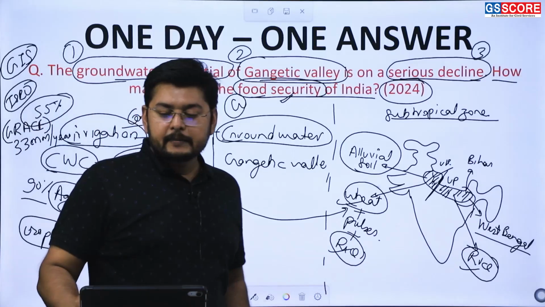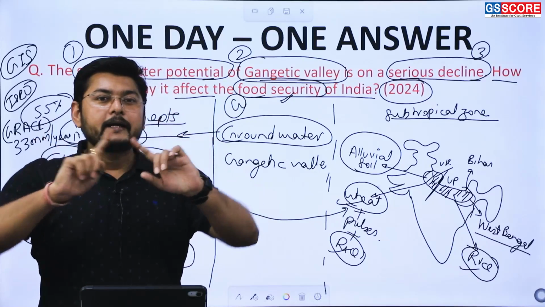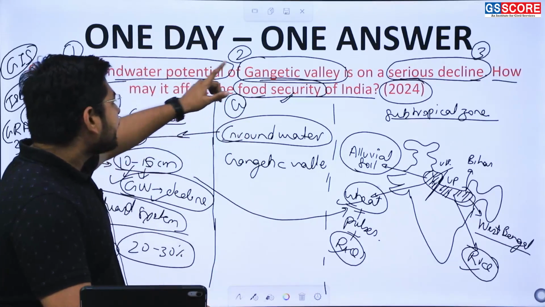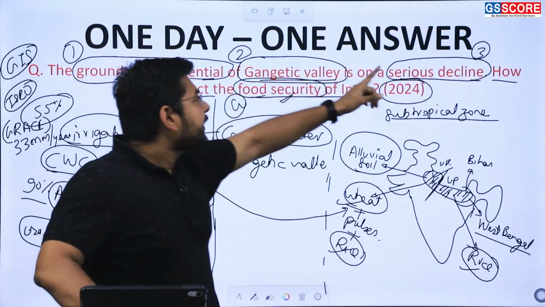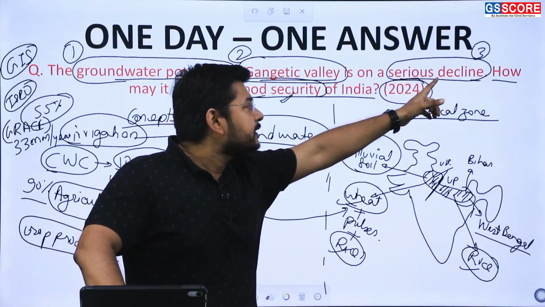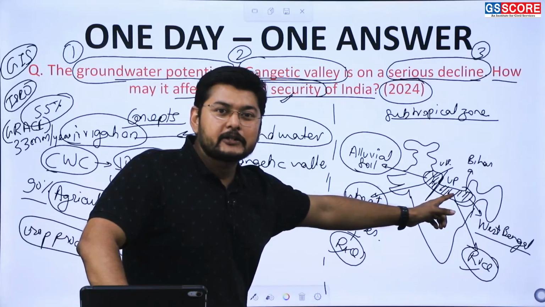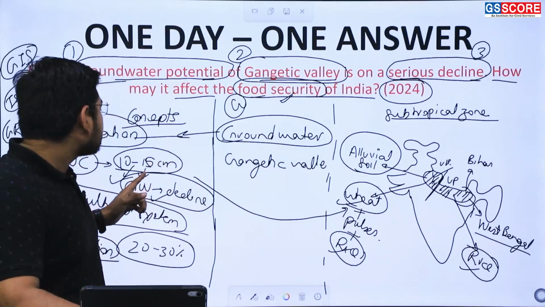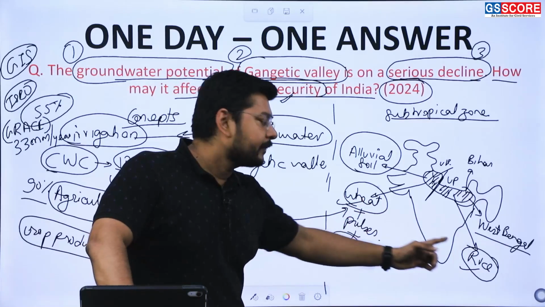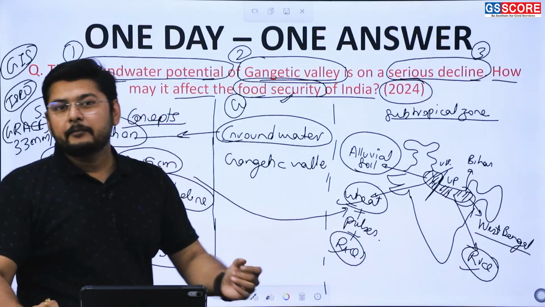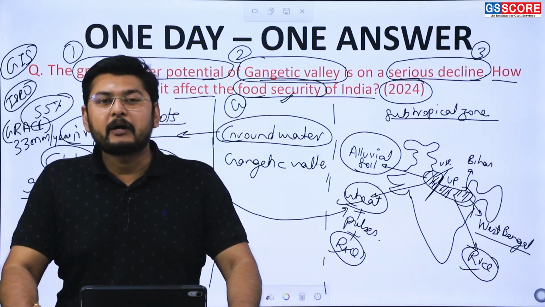So these concepts and this data provide us a very important interlinkage between how the Gangetic Valley is seeing a decline in groundwater potential, and how serious it is. Why is it so serious? Because it is directly impacting the granary region of India, where we see the cultivation of wheat and rice, which are part of the food security of India.